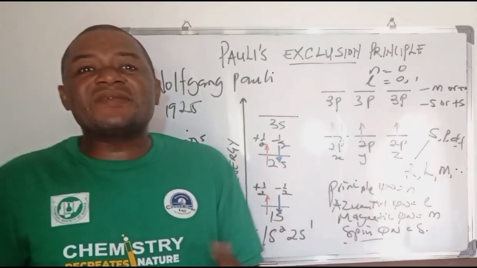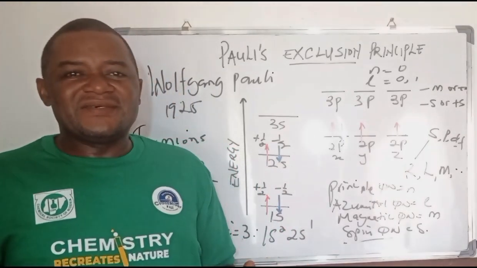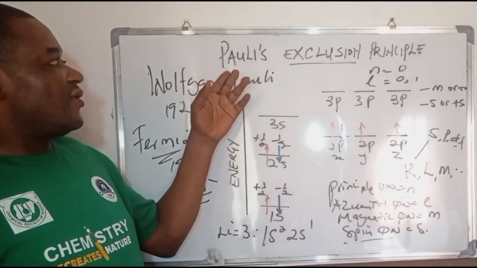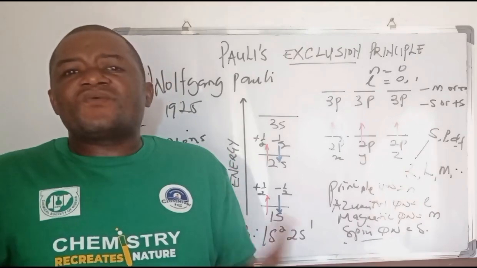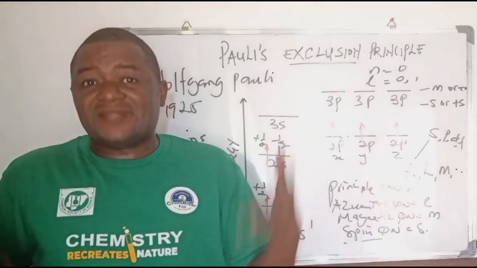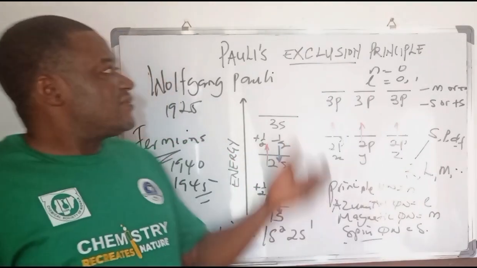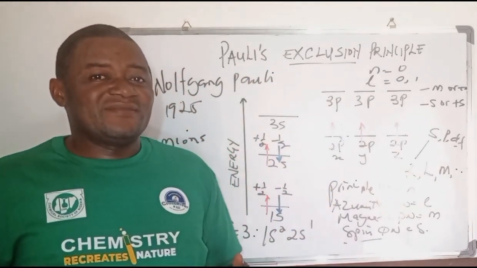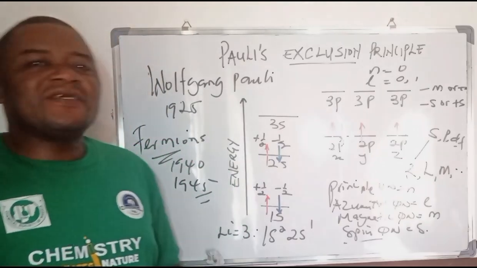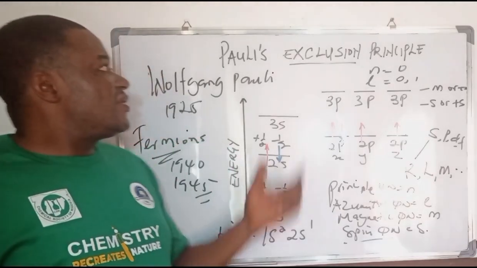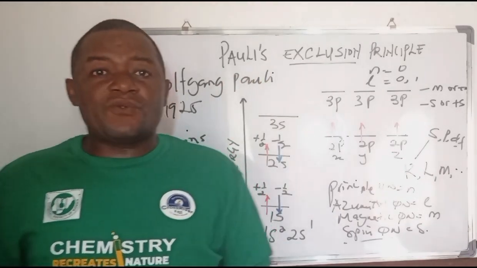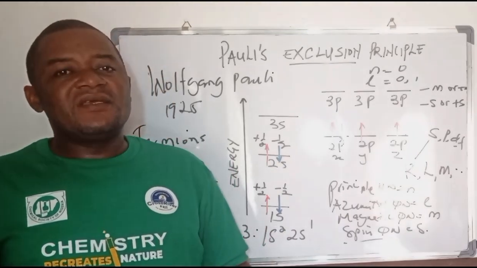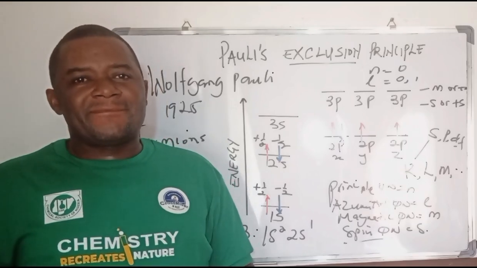To understand the modern theory of an atom, you must also be abreast with the Pauli exclusion principle. And how about in quantum mechanics? It plays a role there. Even in physics, the Pauli exclusion principle plays a serious role in astrophysics. So you can see that it is not only in chemistry that the Pauli exclusion principle plays a significant role, it plays a role also in astrophysics.